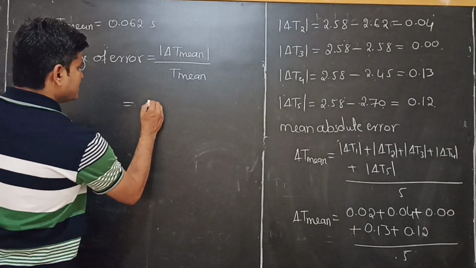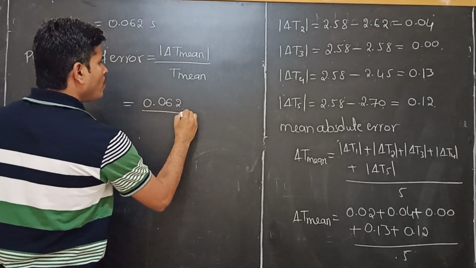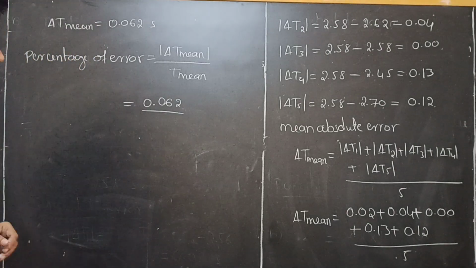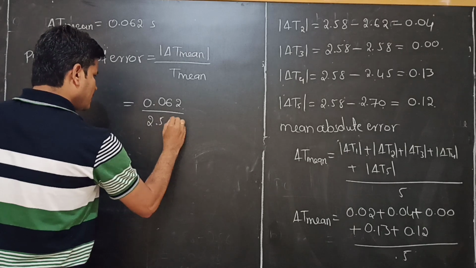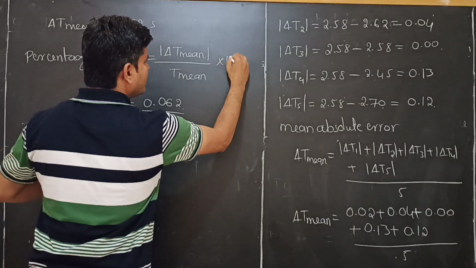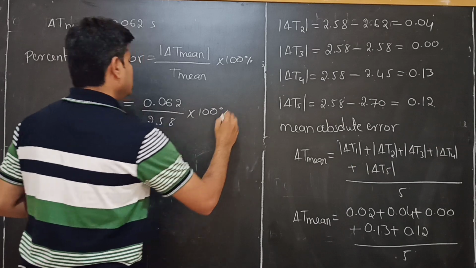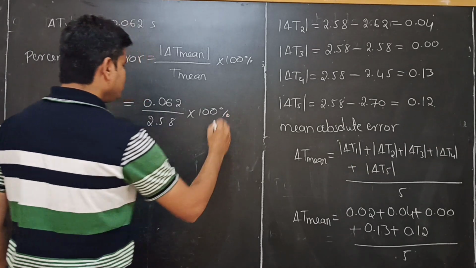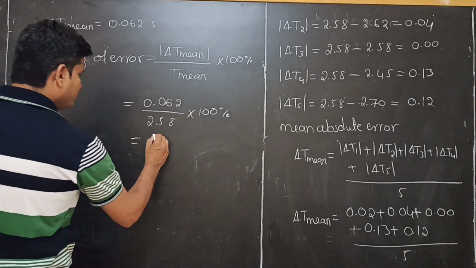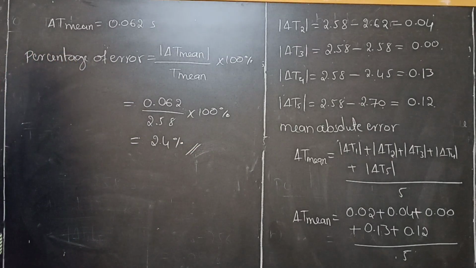What is this value? 0.062 whole divided by T, which is 2.58. After the simplification, we have to multiply by 100%. Simplify this. It is 2.4%. This is the required answer.